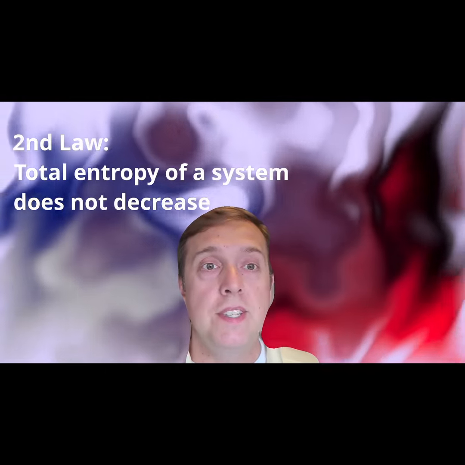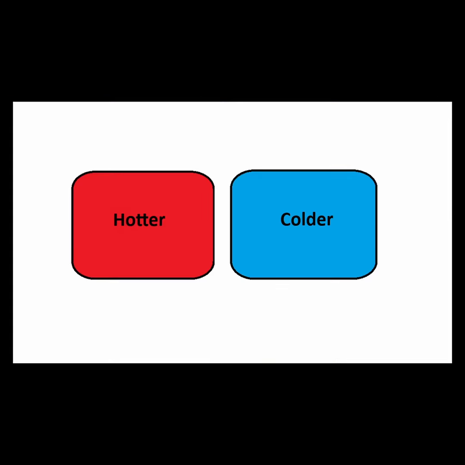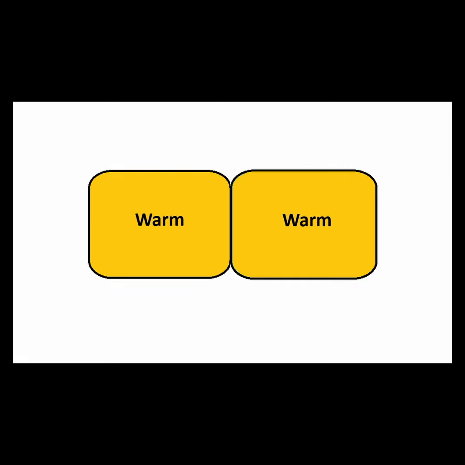Clearly, we're missing something. That would be the second law of thermodynamics, which depends on the notion of entropy. The second law states that the total entropy of a system can never decrease. In the example of the hot and cold objects, when the hot and cold objects are separated, they have lower entropy than when they are connected.